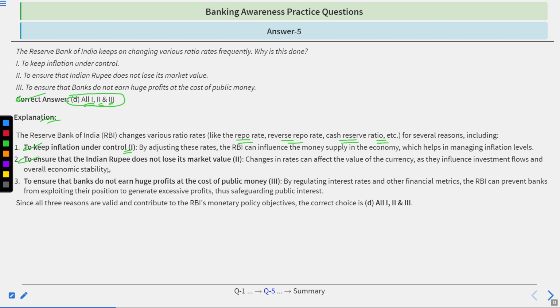To ensure that the Indian rupee does not lose its market value, changes in rates can affect the value of the currency as they influence investment flows and overall economic stability. To ensure that banks do not earn huge profit at the cost of public money, by regulating the interest rate and other financial metrics, the RBI can prevent banks from exploiting their position to generate excessive profit, thus safeguarding the public interest. So D is the correct choice.